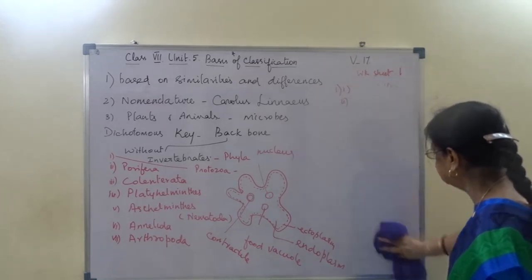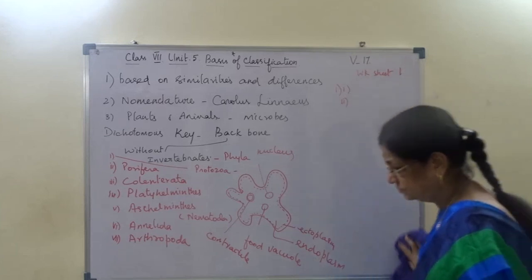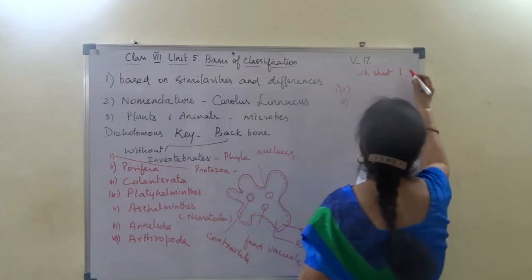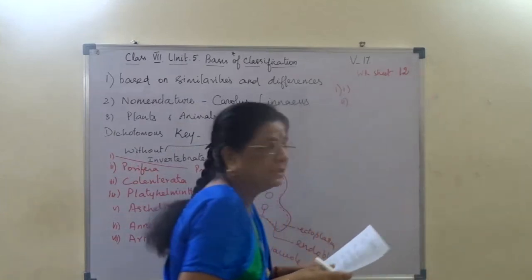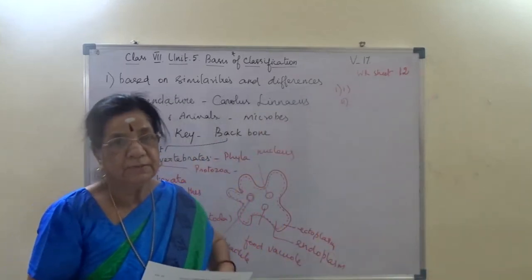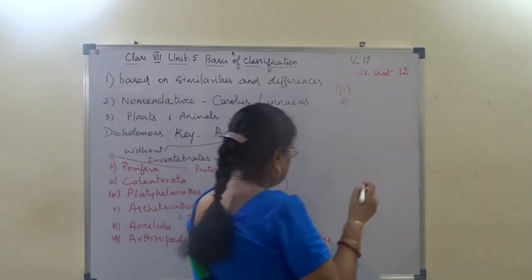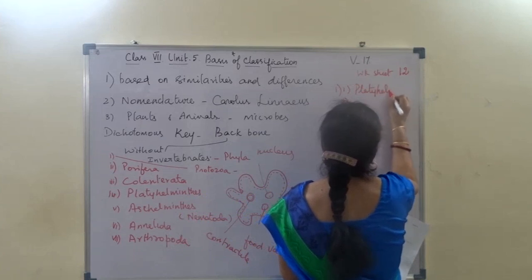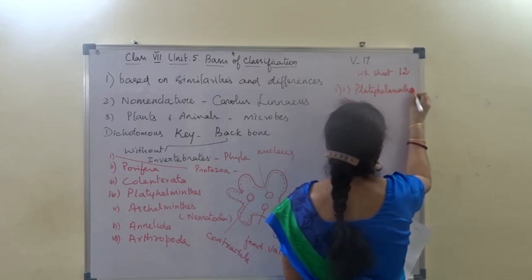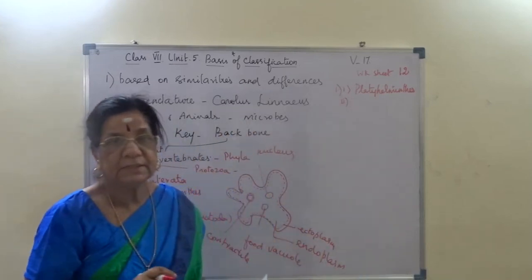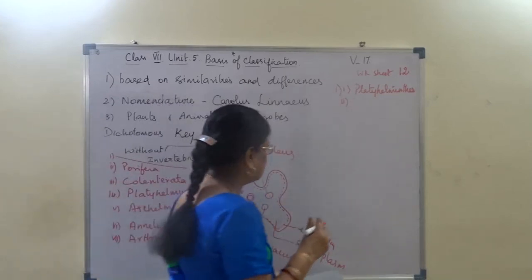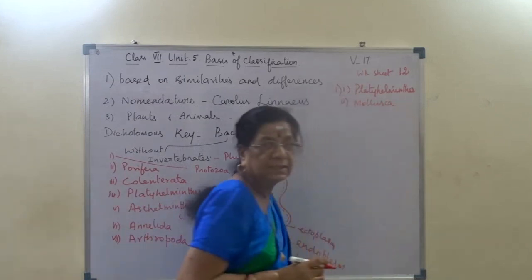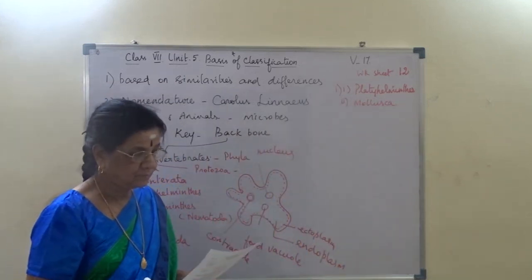The next is worksheet 12. Worksheet 12, question: give one word. The flatworms, or platyhelminthes. Look at the question. Answer: platyhelminthes. Then the second answer: phylum Mollusca.